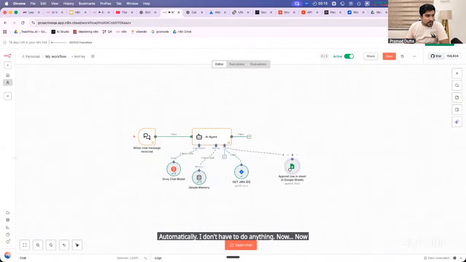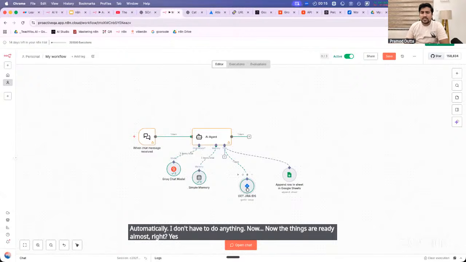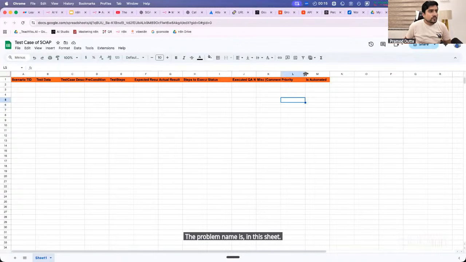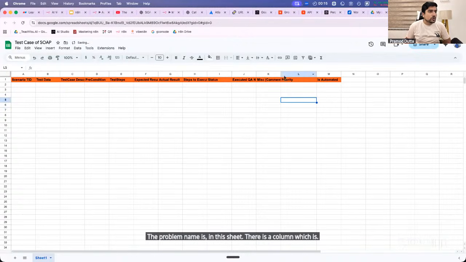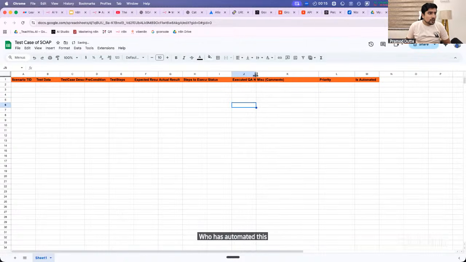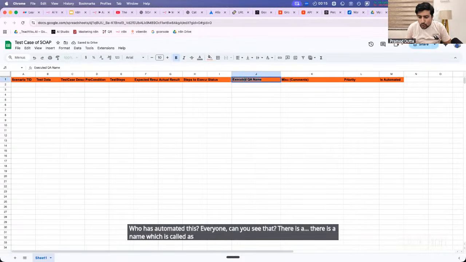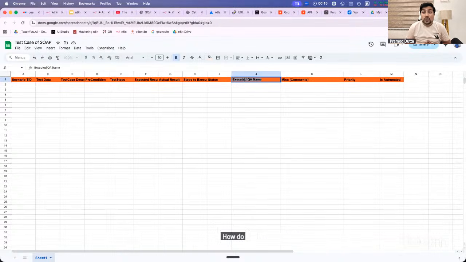Now the things are ready almost, right? Yes or no? But there is one major problem. In this sheet, there is a column which is who has automated this. Everyone, can you see that? There is a name which is called executed by QA. What is the name of the QA? How do we get this detail? How do we give this detail?